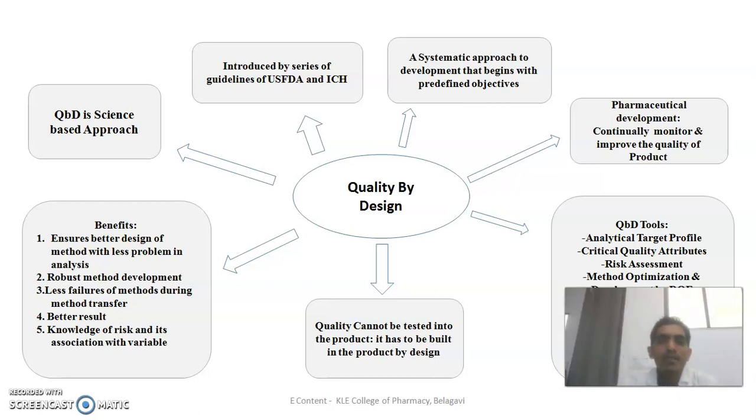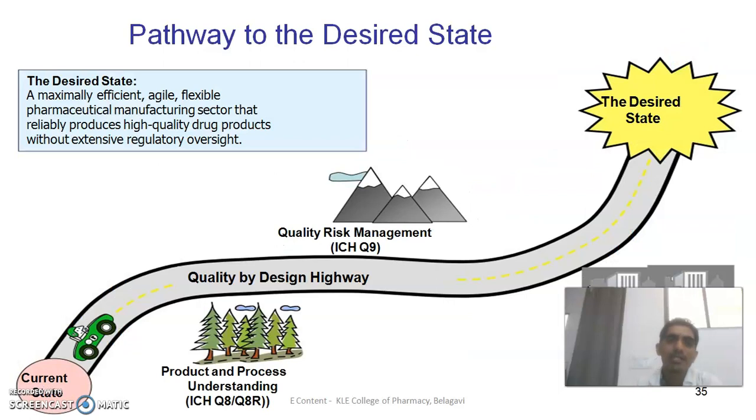Now as per quality by design, we have one slogan: quality cannot be tested into the product, but it has to be built into the product by design. Now these are some benefits: it ensures a better region of method with fewer problems in the analysis, robust method development can be done, less failure of the methods during method transfer, better results, and knowledge of risk and its association with the method variables can be achieved.